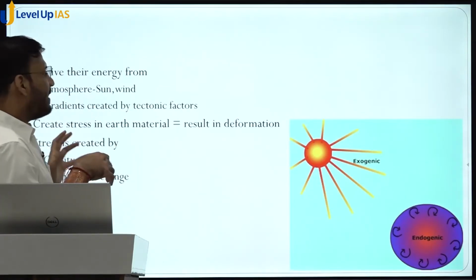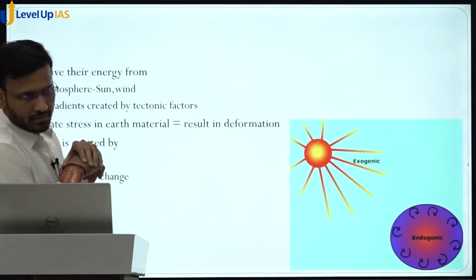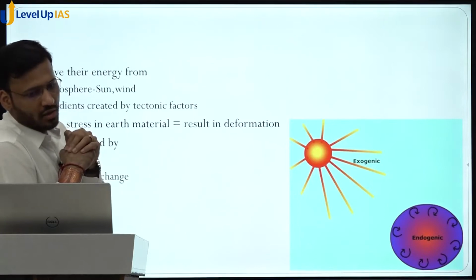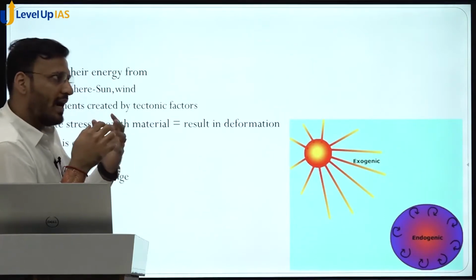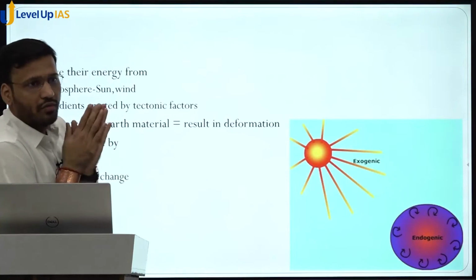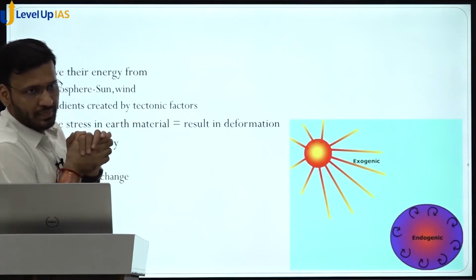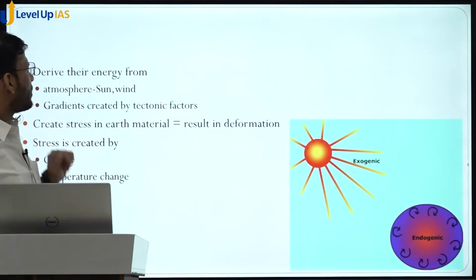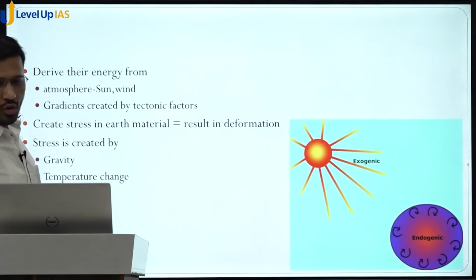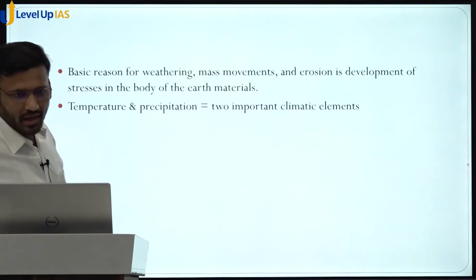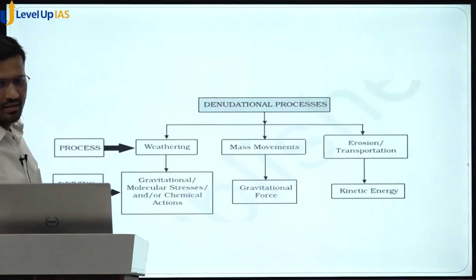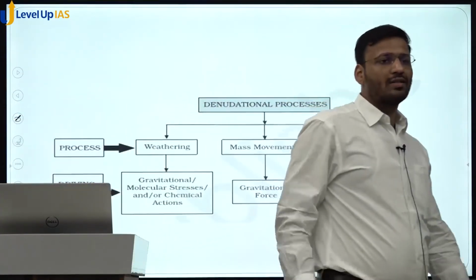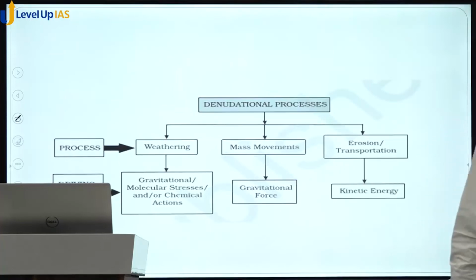Okay, so gravity is also creating stress inside the rock. Temperature is also creating stress inside the rock. So after that, because of this stress, this rock will deform. Getting it? So these external forces lead to deformation of the rocks. Okay, so how this deformation is happening in the rock, let us understand. Okay, so these exogenetic processes are also called denudational processes.